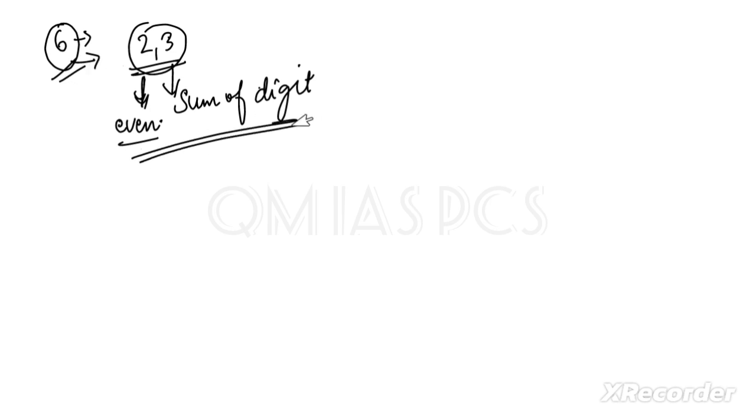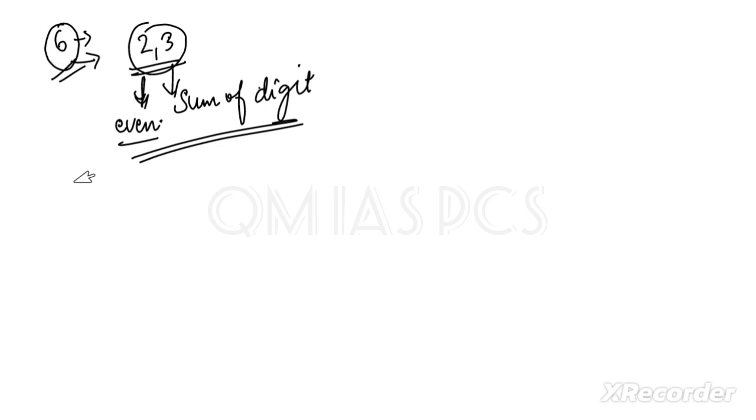For 2 we have seen that it should be an even number, and for 3 we have seen that the sum of digits should be divisible by 3. So for 6 we have to see both: it should be even as well as the sum should be divisible by 3. Same thing, clear? So till 6 very easy, no need to worry.